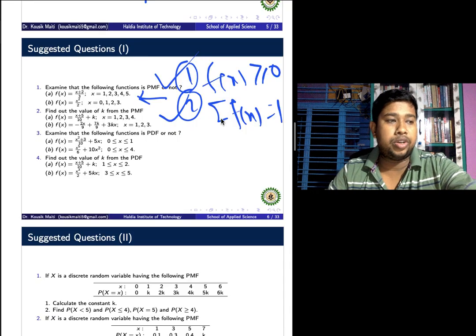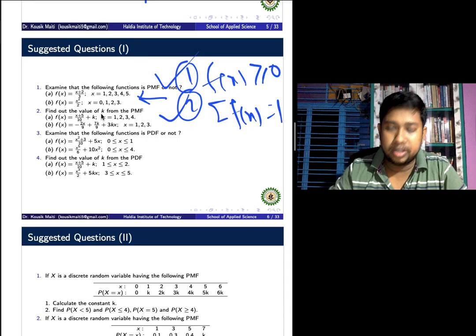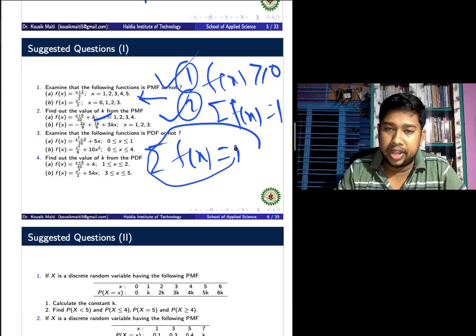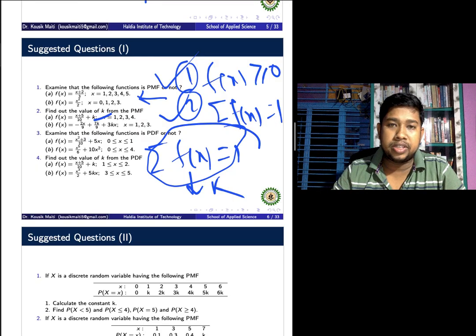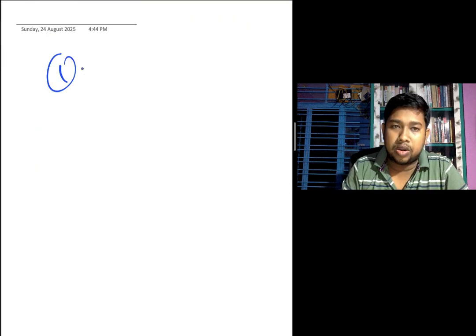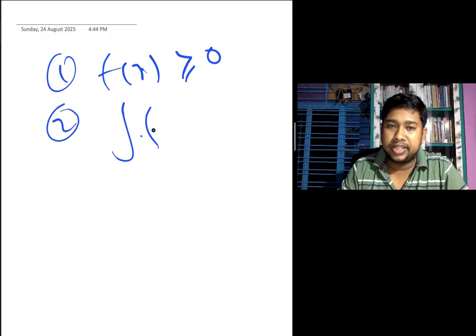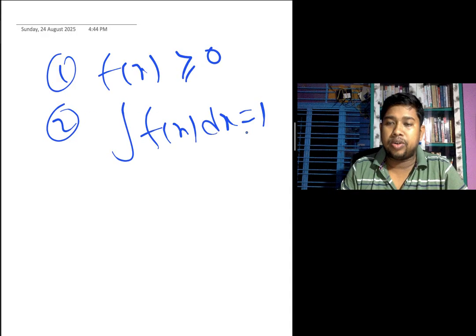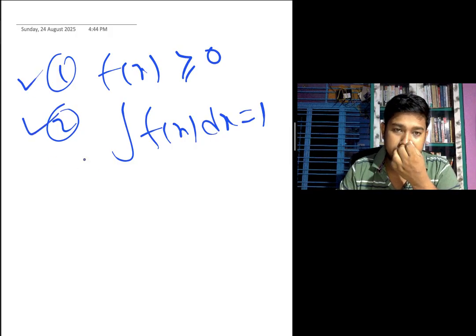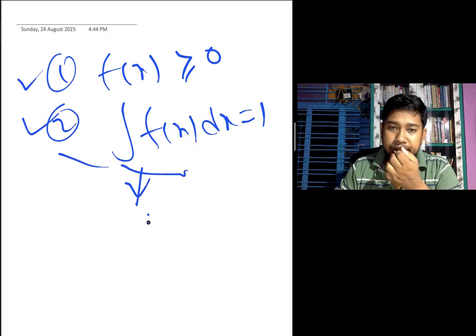For the second condition, in the case of a constant k, we check that the summation of f of x equals 1, and from here also obtain the k value. The case of the probability density function, PDF, is this: first we check whether f of x is greater than or equal to 0 or not. Second, we check whether the integration of f of x dx equals 1 or not. If the two conditions are satisfied, then we can say that we obtain a PDF, a probability density function.